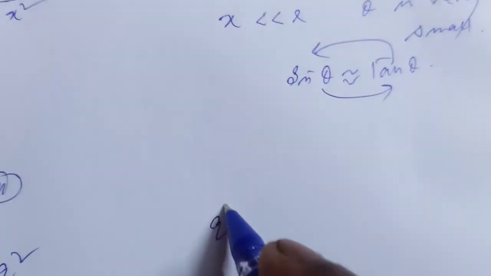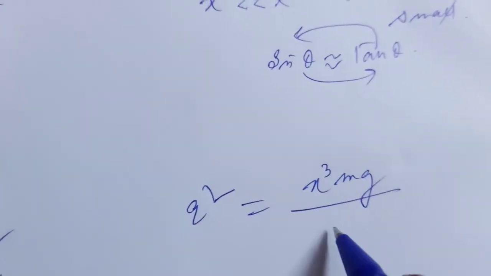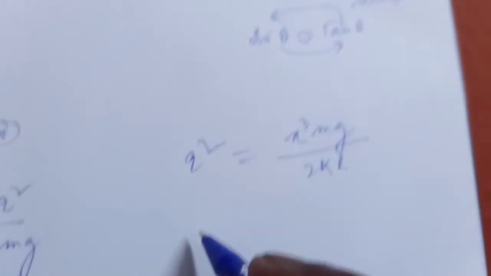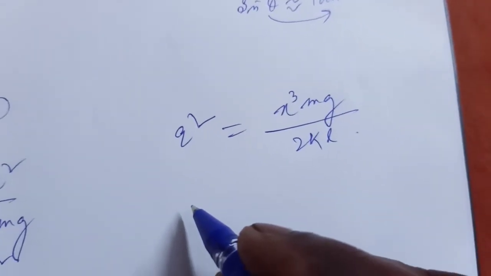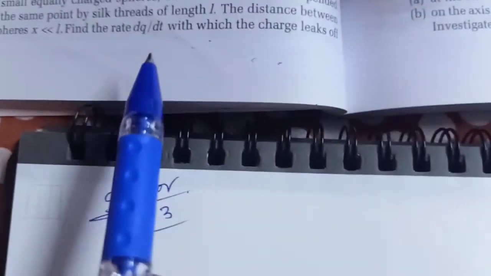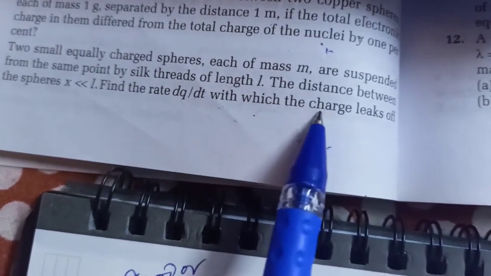So q square equal to x cube mg by 2kL, or if we differentiate this with respect to t, then the variation of dq by dt. Find the value of dq by dt with which the charge leaks off.